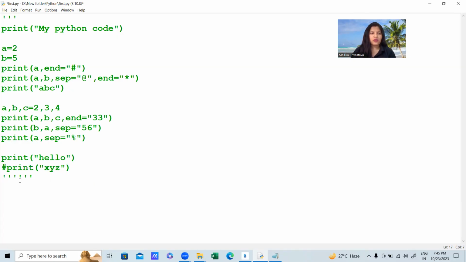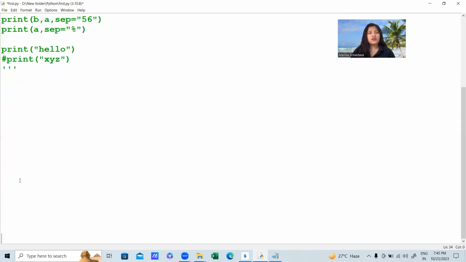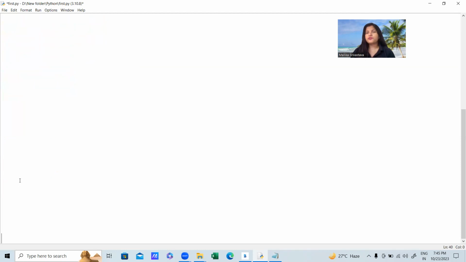Everything. Let's talk about some more things. As I already told you, Python is a dynamically typed language, right? That means for any type of data you're going to store, you don't need to declare it previously. By default, at runtime, it understands which type of data you store in it. So let's see whether it is correct or not.